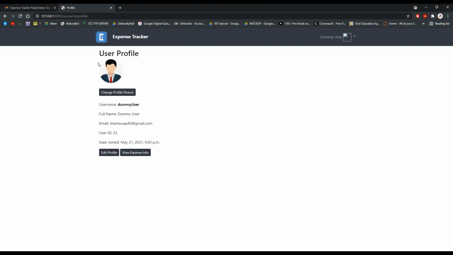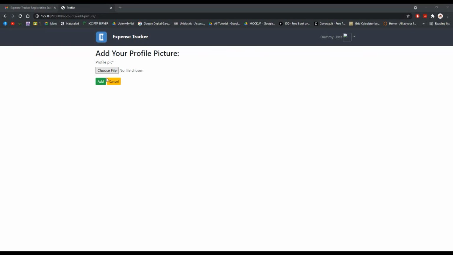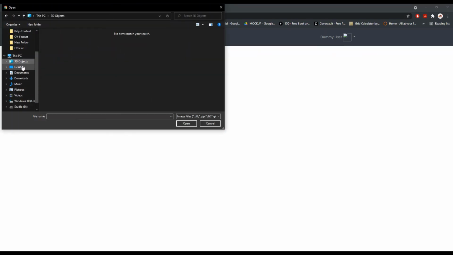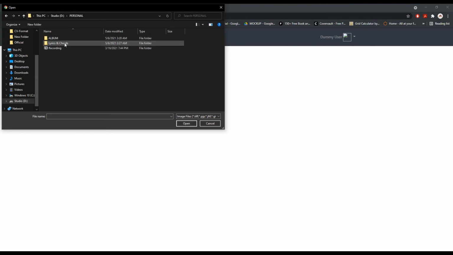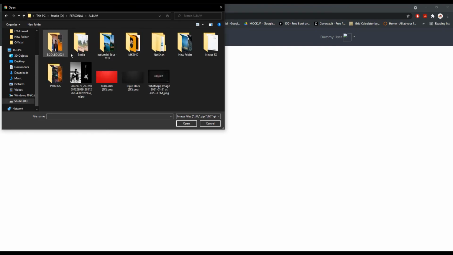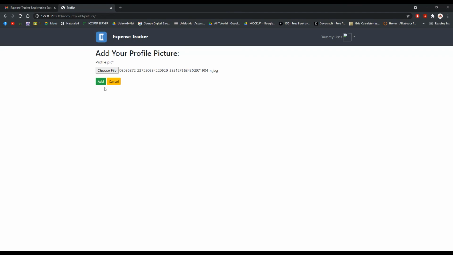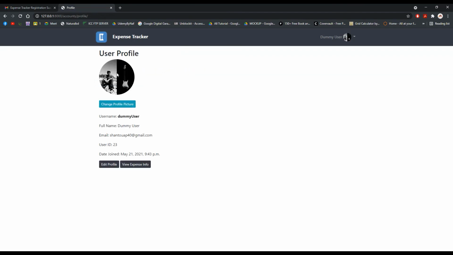Login. You can see there is no profile picture. This is the default profile picture. Let's change the profile picture first, and the photos should be, let's use this and add. Yeah, you can see the profile picture has been changed.